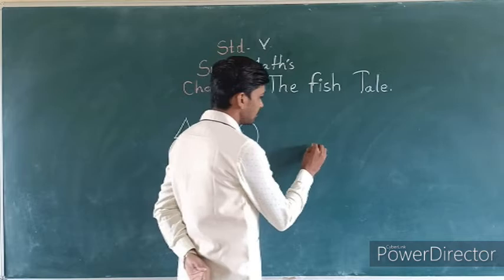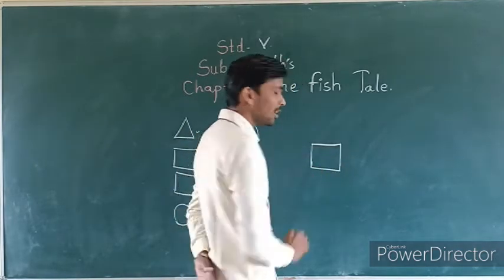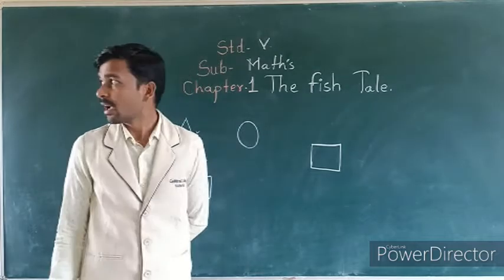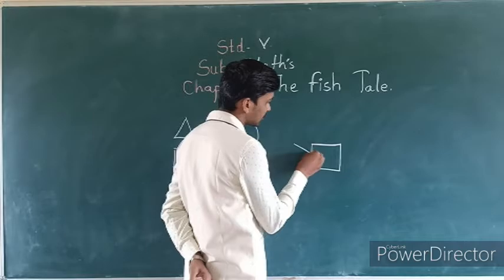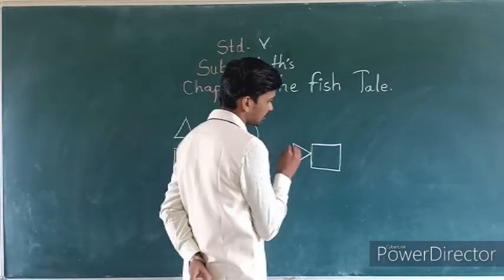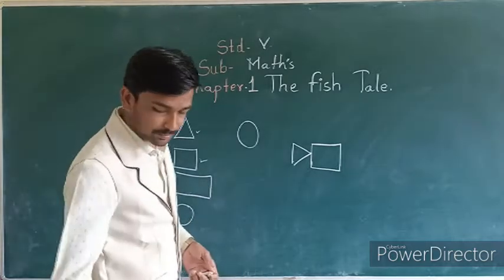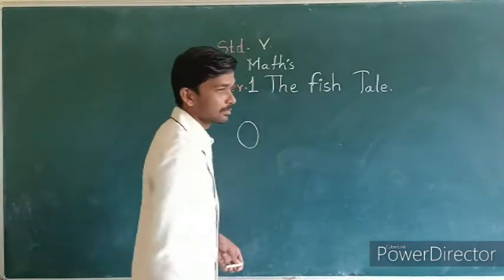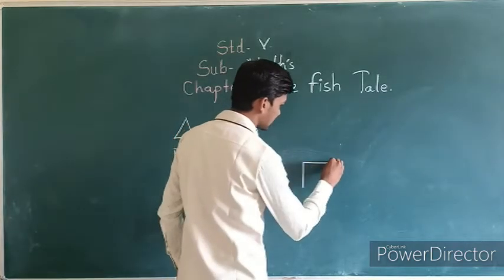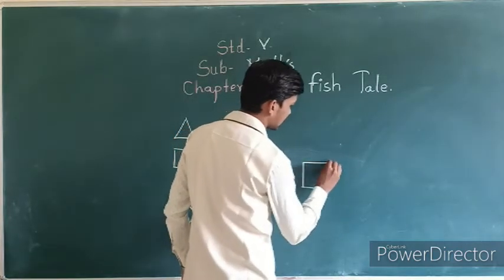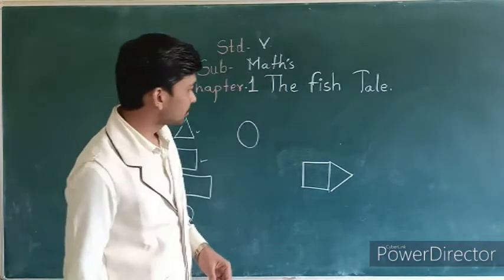See, this is a square, and we can draw a triangle. Like that you can also draw.